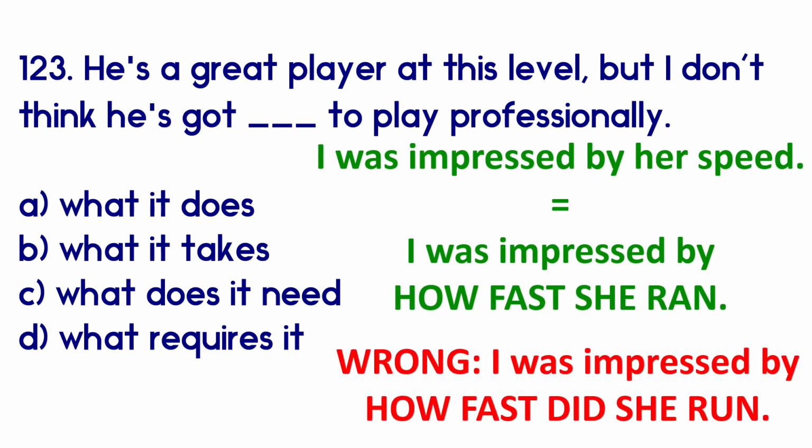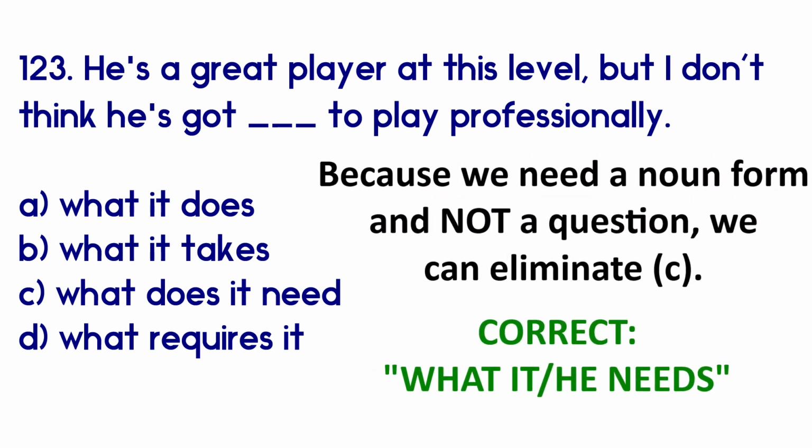Let's look at one more example. I was impressed by her speed. I was impressed by how fast she ran. So she is the subject, ran is the verb, and how fast is acting like an adverb, like quickly. Now, we do not say, I was impressed by how fast did she run. This is a question, not a noun clause. Because of this, eliminate C.